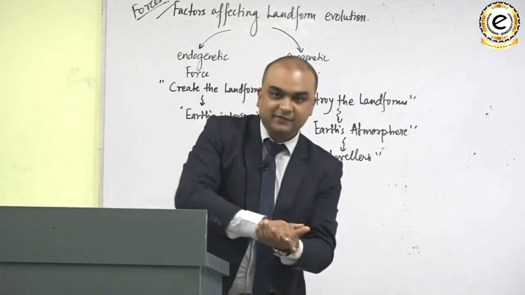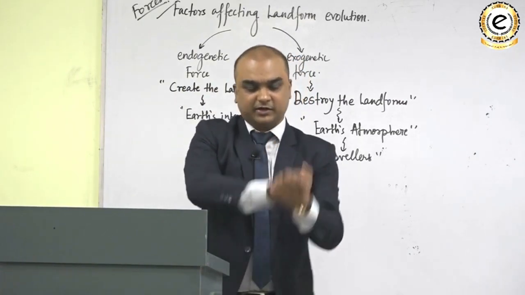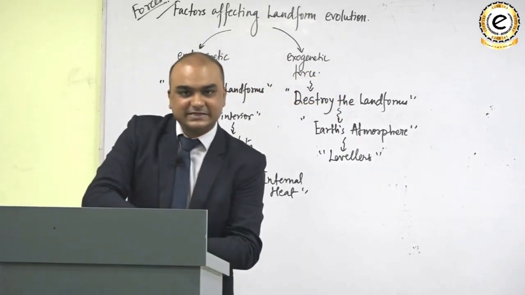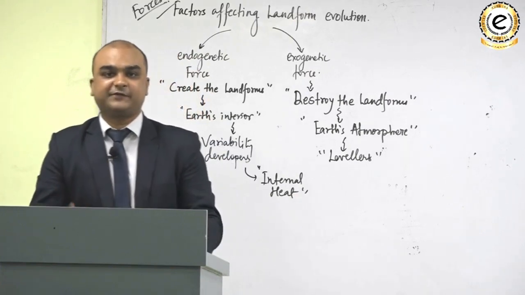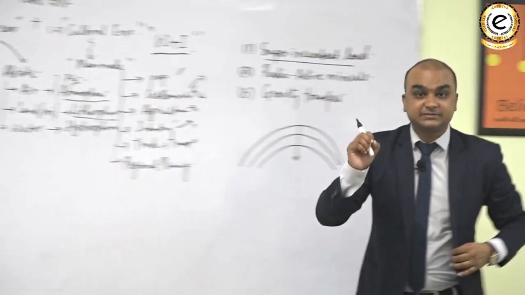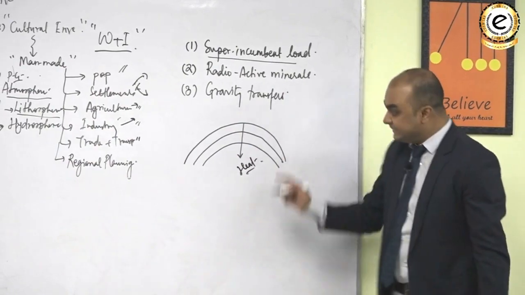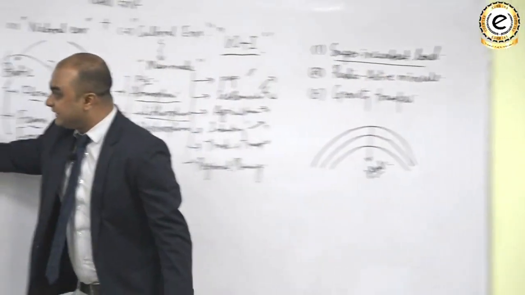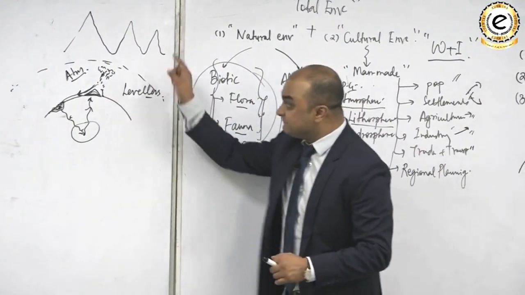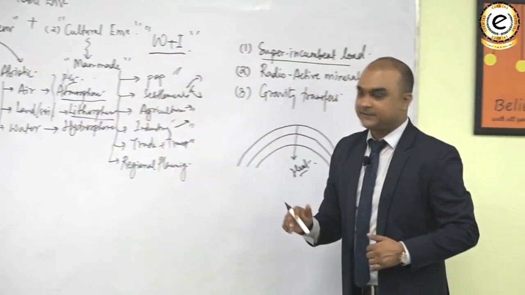Like say for example, if I put my hand over this hand and if I put pressure on it, you can see there is generation of heat. You can try it on your own. Whenever there is application of pressure, there is generation of heat. तो हो सकता है that the superincumbent load of the rocks is responsible for the generation of the internal heat of the Earth. And this internal heat is responsible for the creation of the endogenetic forces, which are creating variabilities over the surface of the Earth, either elevated or depressed variabilities.